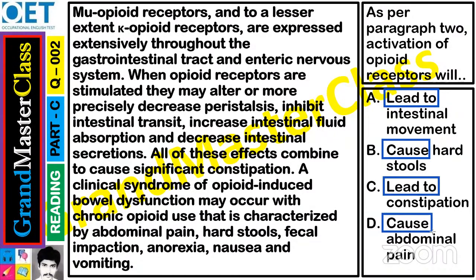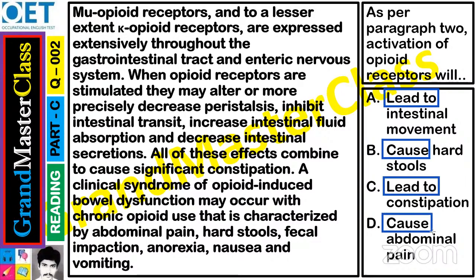Opioid receptors will lead to intestinal movement. Opioid receptors will cause intestinal movement. Lead to or cause is one and the same. Opioid receptors will cause hard stools, means opioid receptors will lead to hard stools. Then C, opioid receptors will lead to constipation. Opioid receptors will cause abdominal pain. So lead to or cause, it is one and the same. So they are not important.